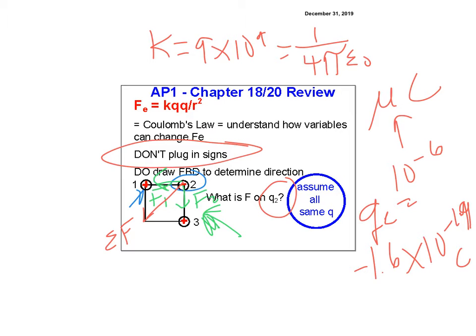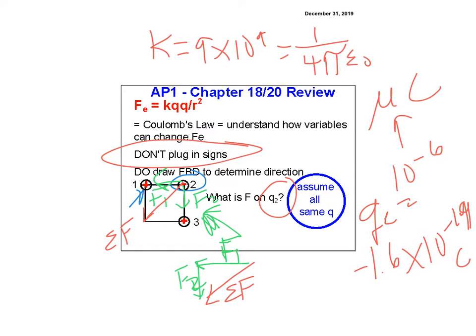If I was adding them up, I would add force 1 and force 2, and then I would end up with my net force. The sum of my forces, this is force 1 again, this is force 2, and you would add them up to find the sum of your forces going in that direction.